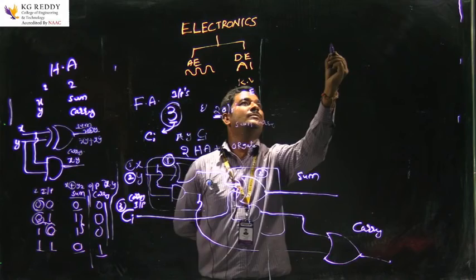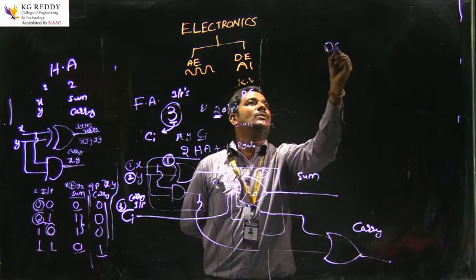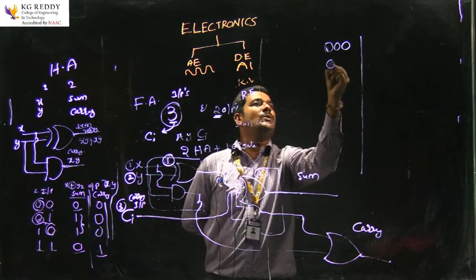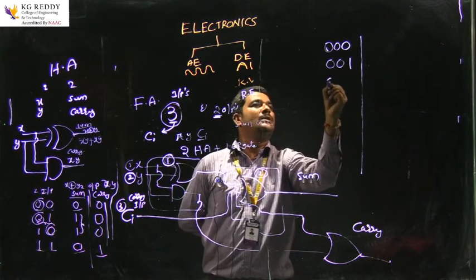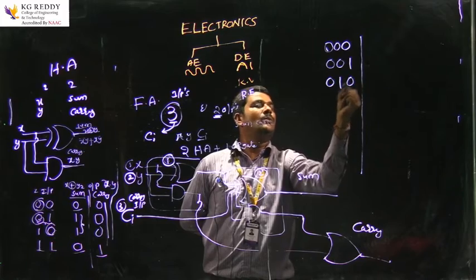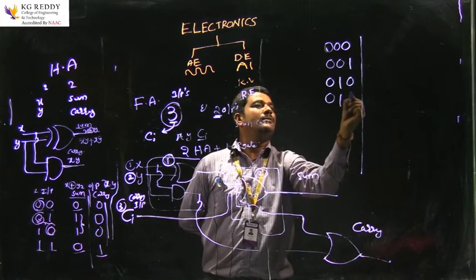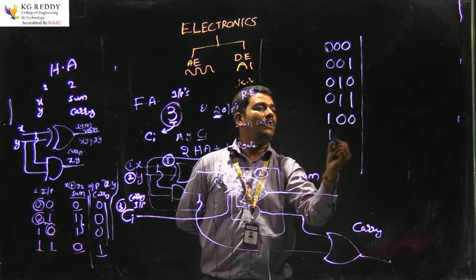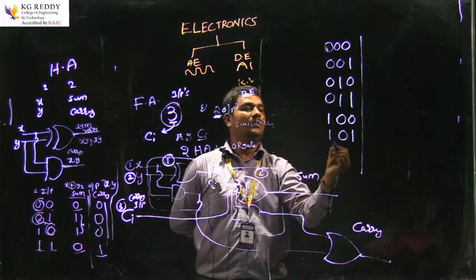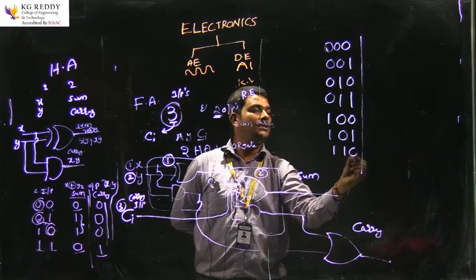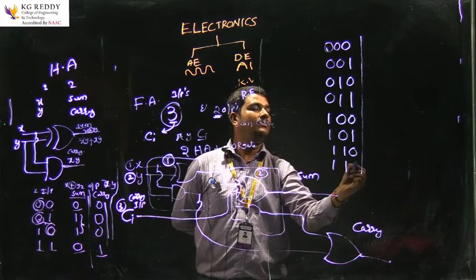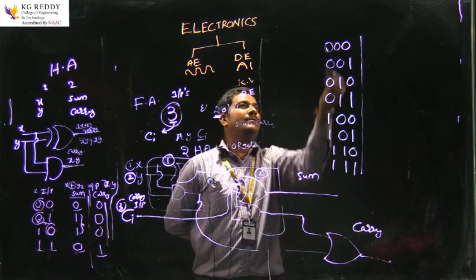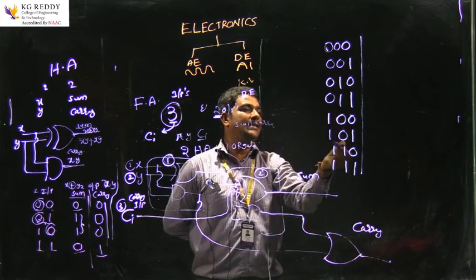How many combinations? 8 combinations: 0 0 0, 0 0 1, 0 1 0, 0 1 1, 1 0 0, 1 0 1, 1 1 0, 1 1 1. 2 power 3 means 8: 1, 2, 3, 4, 5, 6, 7, 8.